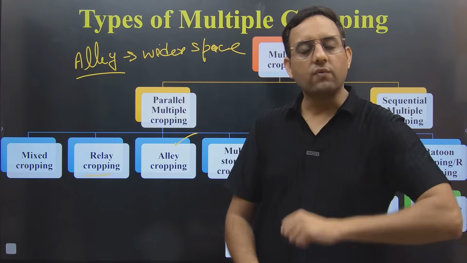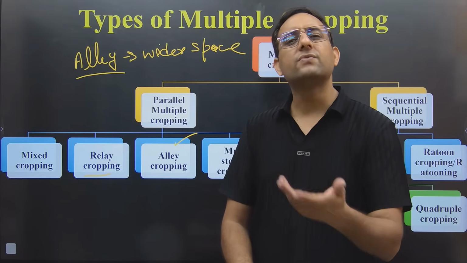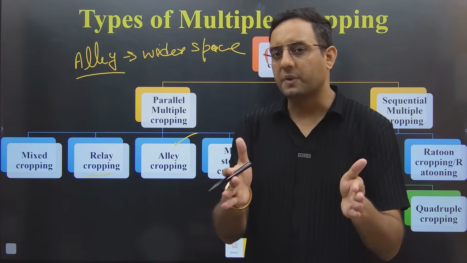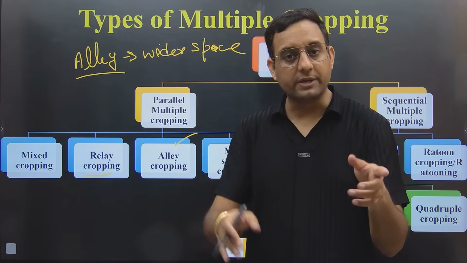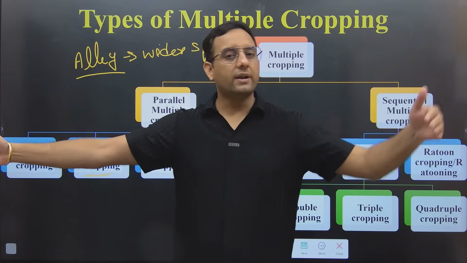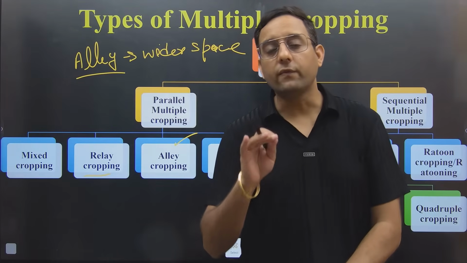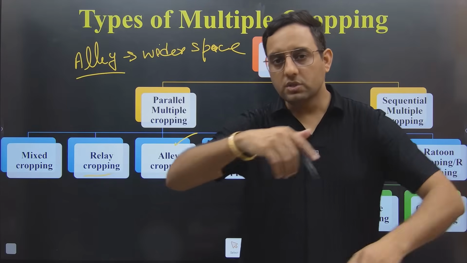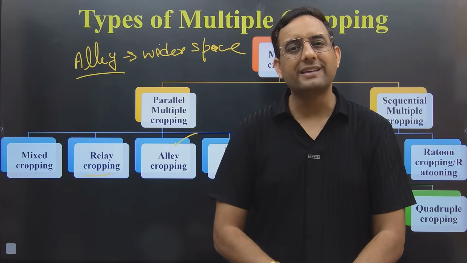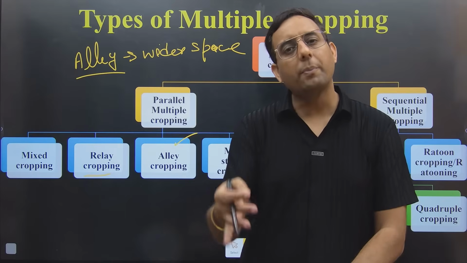So when we are growing crops, when we are growing plants, the plant to plant distance is 15 centimeter, 30 centimeter, 45 centimeter. That's not wider space, because 45 centimeter is not wider space. But if I grow 2 rows of trees, 1 row of trees, second row of trees. Now tell me yes or no. If 2 rows of trees are there, there will be wider space in between. Yes sir. Can we call that wider space LA area? Yes sir. Can we grow a crop in that wider area? Yes sir.